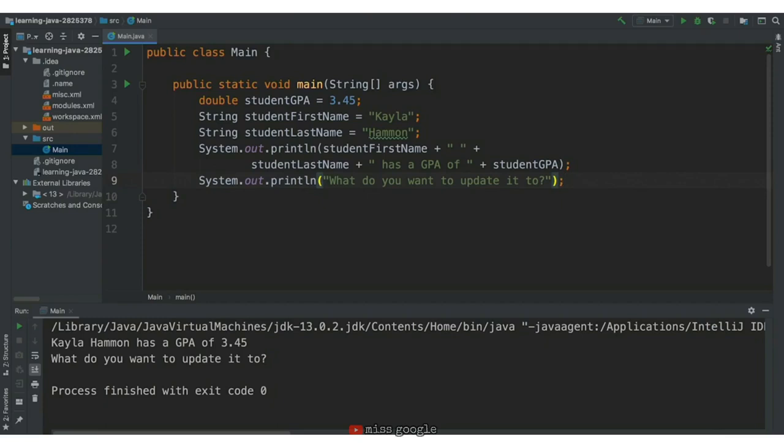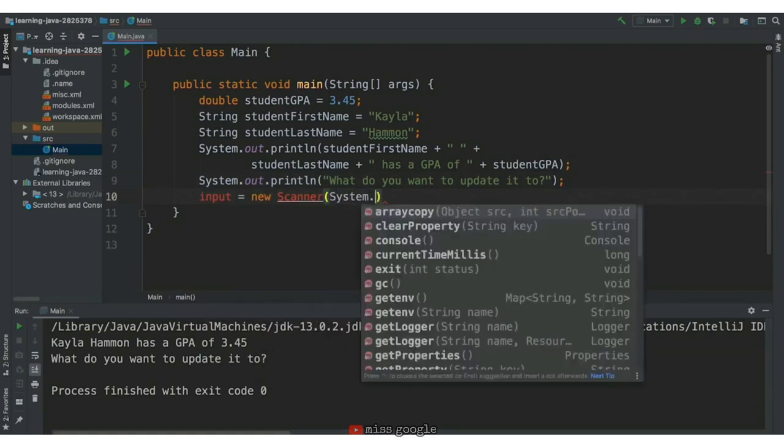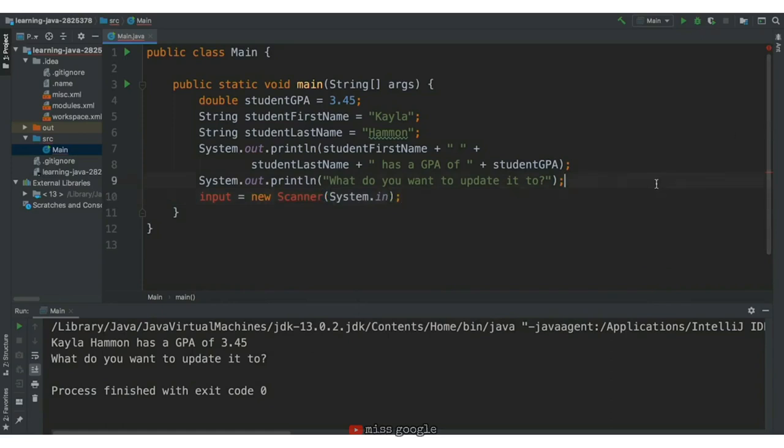This is the opposite of the System.out we have been using to print to the console. The scanner has some built-in operations that will allow us to retrieve input from the user. This means we'll write input equals new Scanner(System.in). This creates a new scanner that will scan System.in for the user's input.